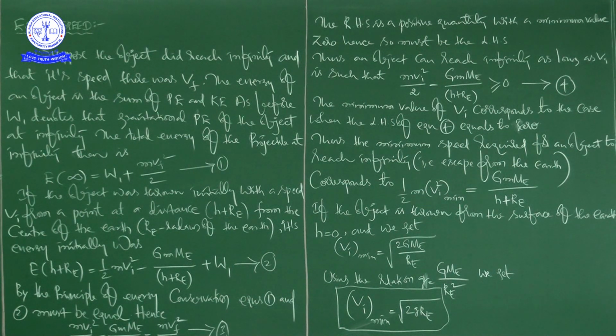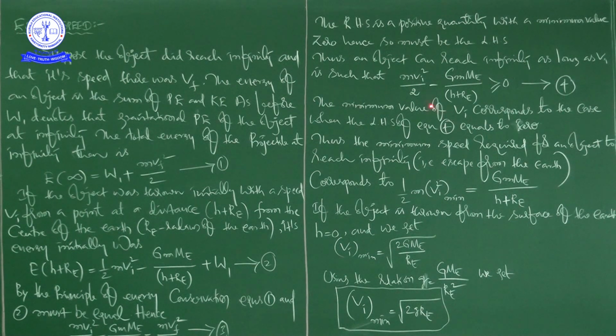Thus, an object can reach infinity as long as Vi is such that, what can we write? You can write now: mvi square by 2 minus G small m capital M divided by H plus Re is greater than or equal to 0. It is like equation 4.